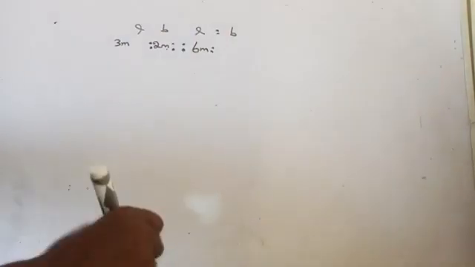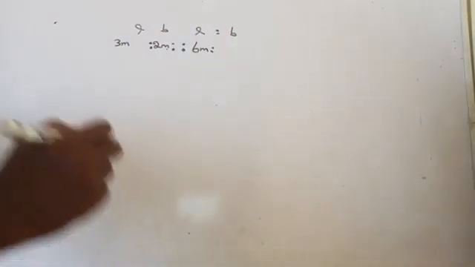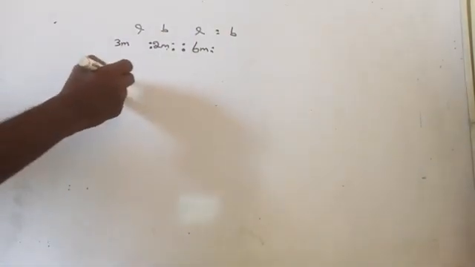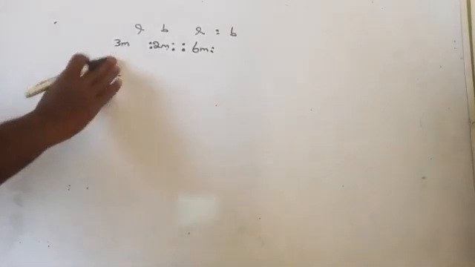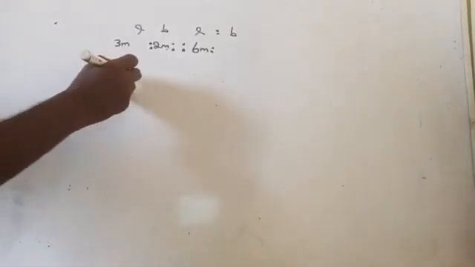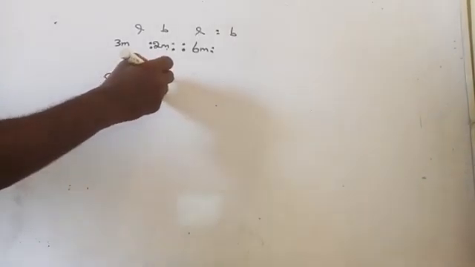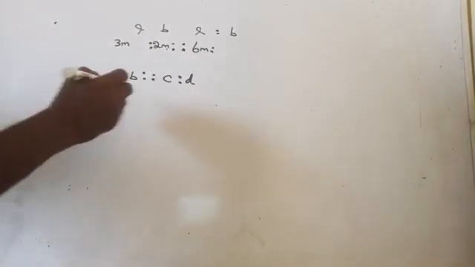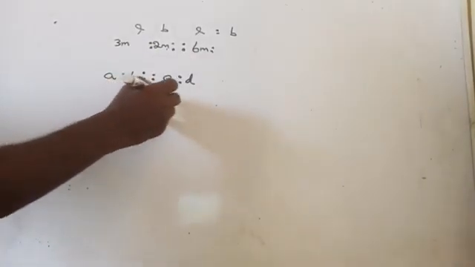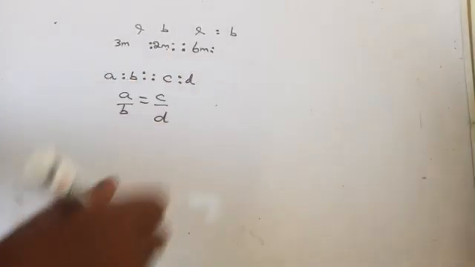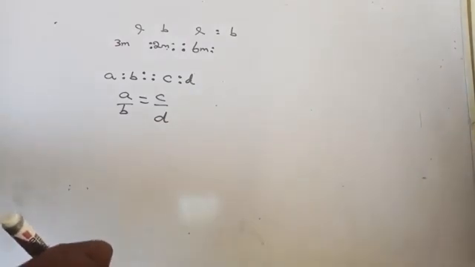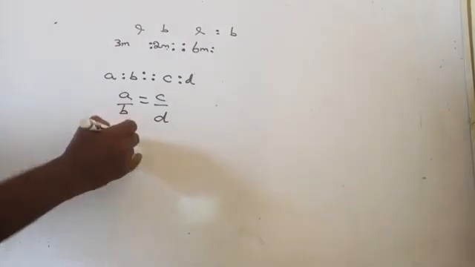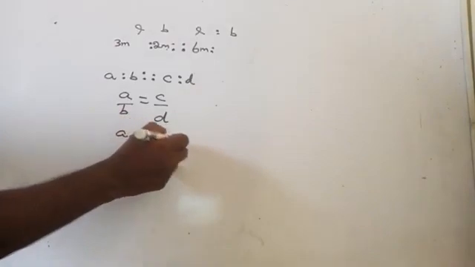So, it is called as what? Proportion. That is, if A is to B as C is to D, then A by B is equal to C by D. That is, the two ratios are equivalent. That is AD equal to BC.